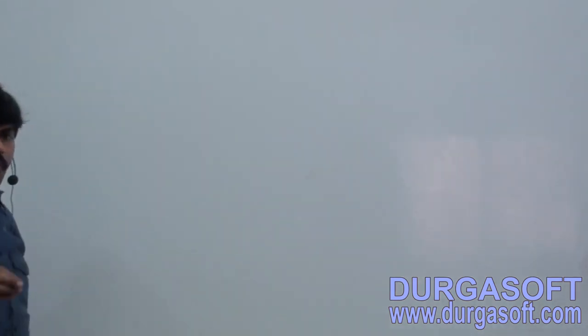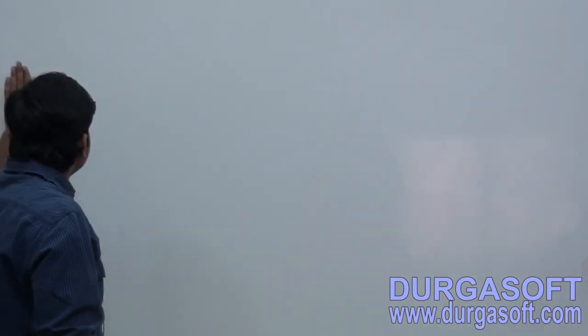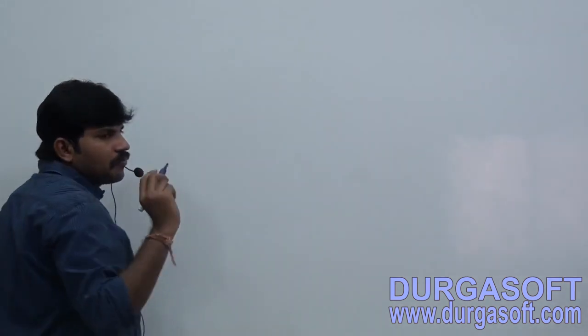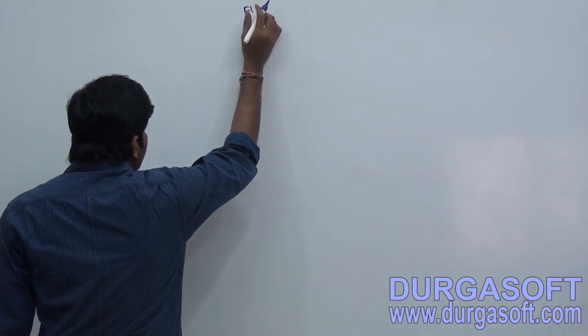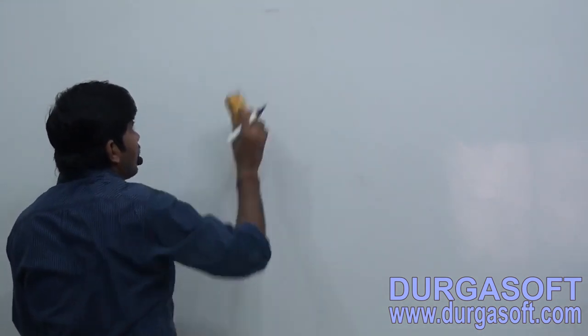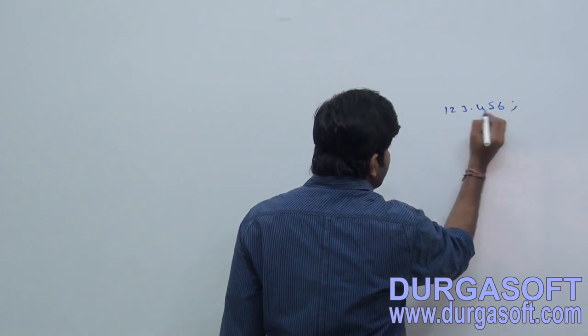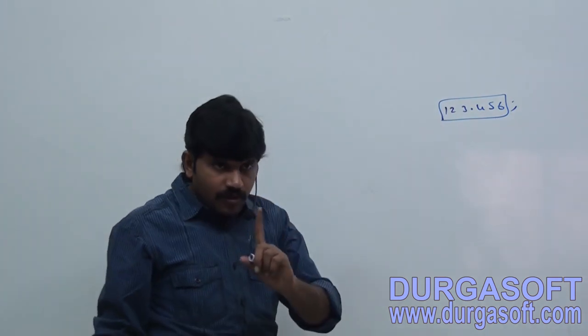Floating point literals. Okay, now here just observe this one. Which is the floating point literal? 123.456. This one is the floating point literal. Wherever a decimal point is there, it is a floating point literal.